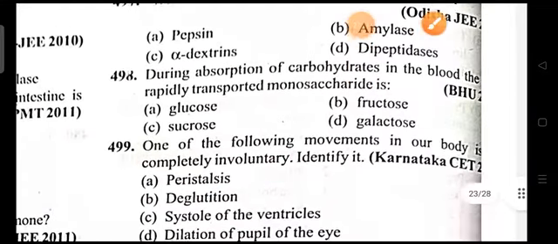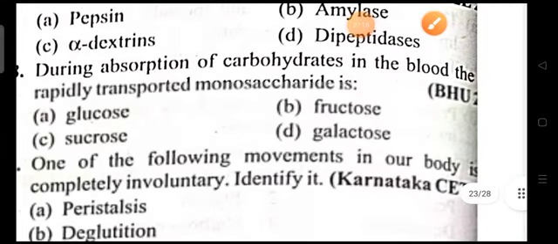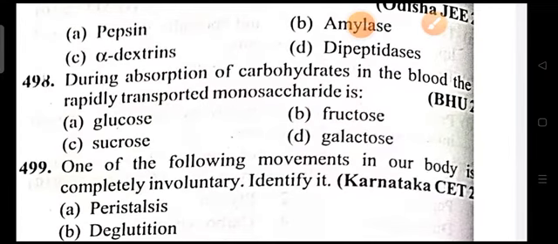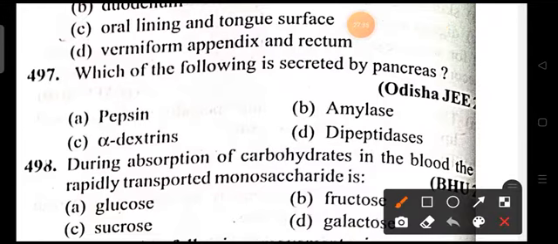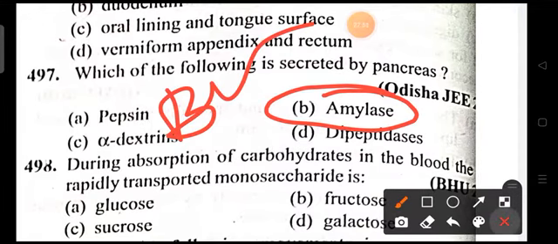Next, coming on to the 498 question: during absorption of carbohydrates in the blood, the rapidly transported monosaccharide is glucose, fructose, sucrose, galactose. Which of the following is secreted by the pancreas? Pepsin, amylase, alpha dextrins, and dipeptidases. Already you know that the pancreas is going to secrete the amylases. So option B is the right answer.